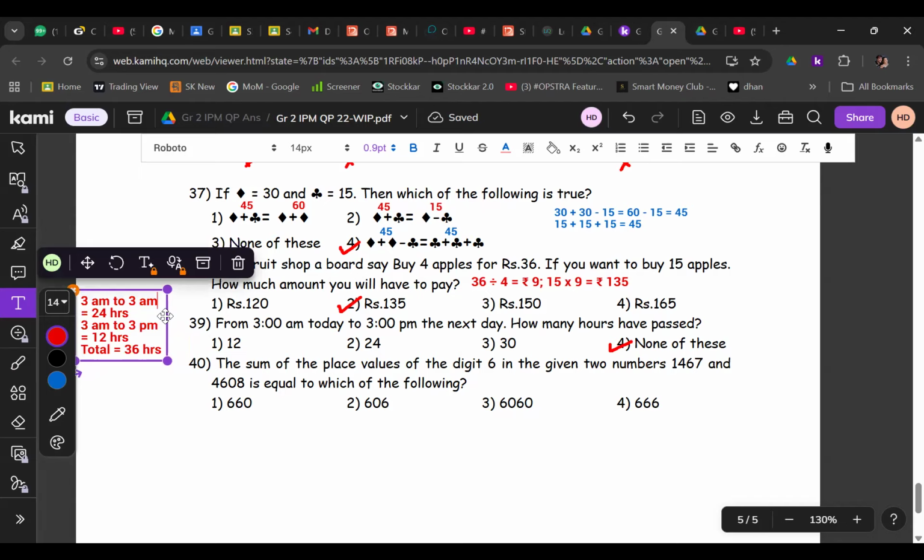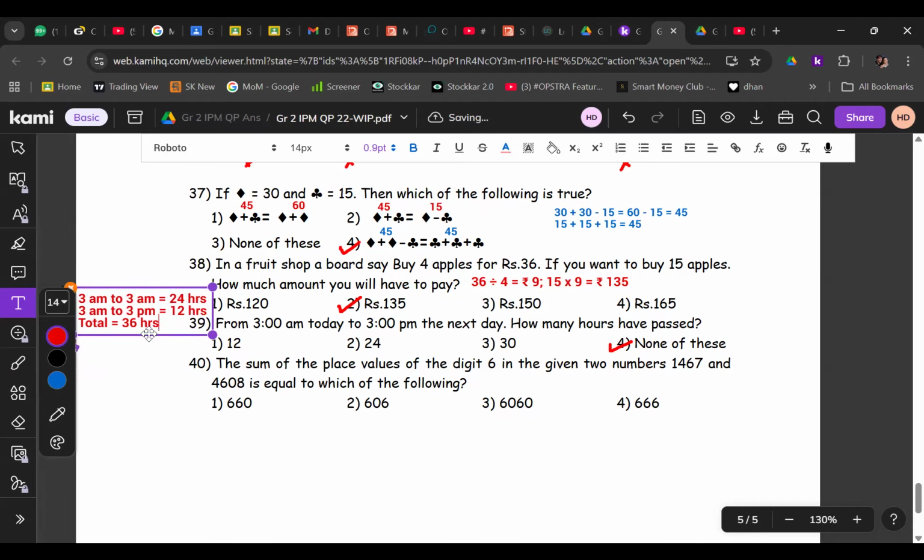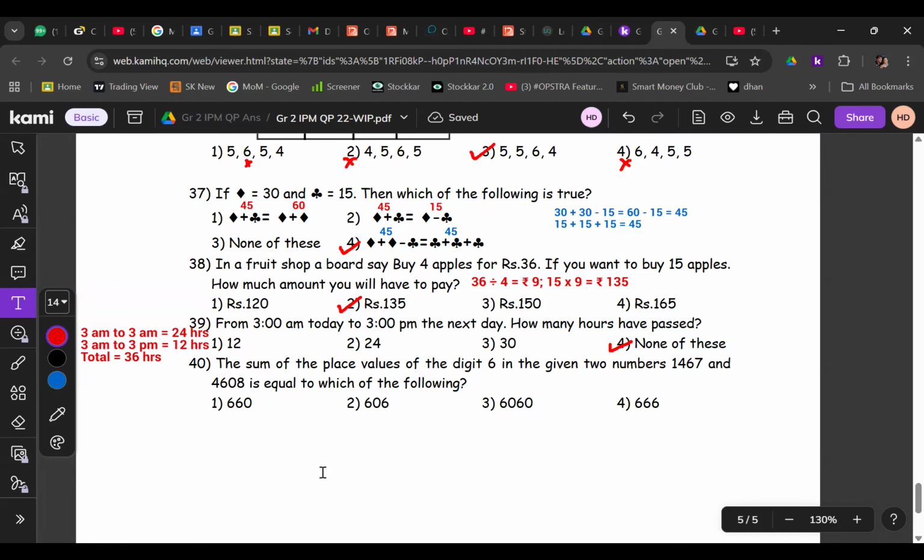The sum of the place values of the digit 6 in the given two numbers, 1467 and 4608, is equal to which of the following? Very easy. Very, very easy. The sum of the place value of digit 6 in the two given numbers.